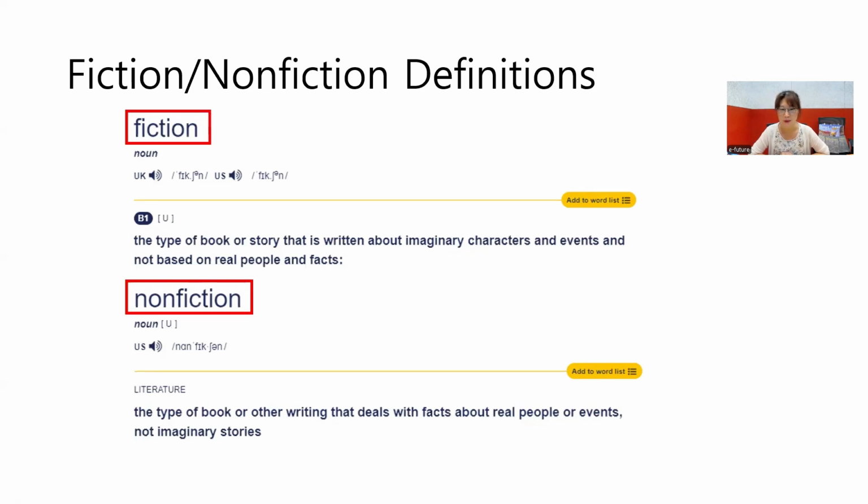How about nonfiction? Nonfiction is the type of book or other writing that deals with facts about real people or real events, not imaginary stories. So today we'll be talking about nonfiction stories.